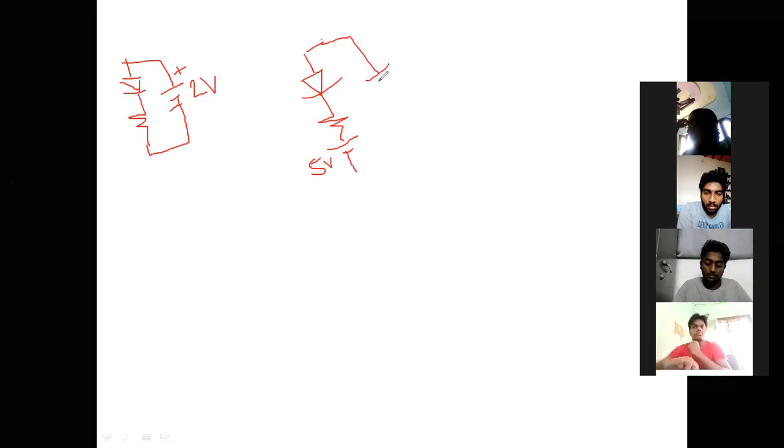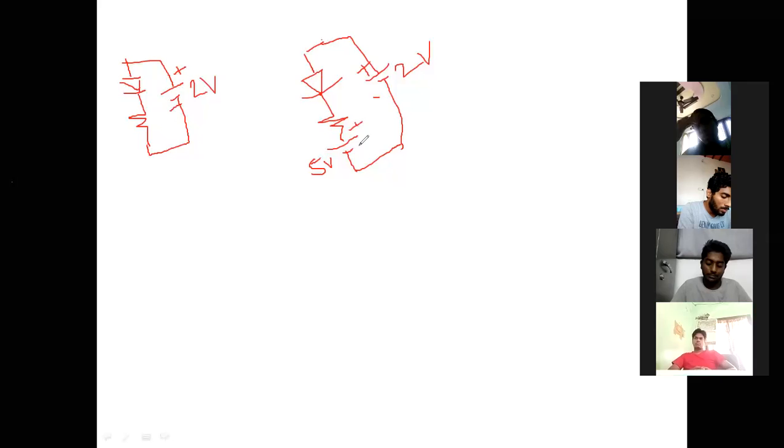I will draw different circuits now. Simply guess by yourself the answer, no need to tell me. Guess whether the diode is on or off in this circuit. I will draw two or three diagrams. In the first diagram, whether the diode is on or off. In the second diagram, whether the diode is on or off.